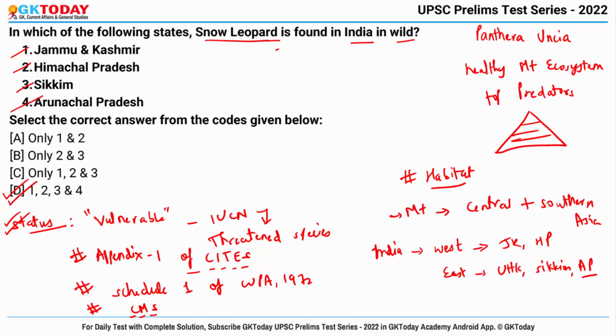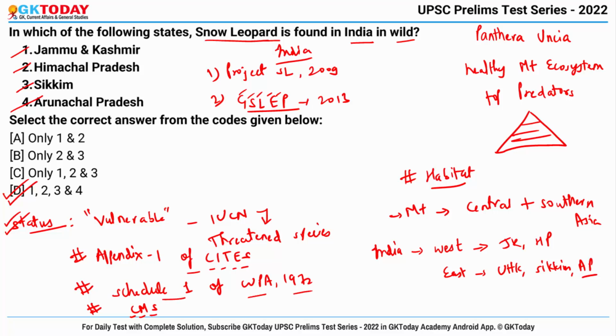Now talking about India particularly, what are the conservation steps India has taken to save the snow leopard. First of all, it has been conserving the snow leopard and its habitat through Project Snow Leopard that was launched in the year 2009 to promote an inclusive and participatory approach to conserve them, okay? Then secondly, India is also party to the GSLEP program since the year 2013. What is this? Global Snow Leopard Ecosystem Protection, okay? And here we have already seen that it is in Schedule 1 of the Wildlife Protection Act 1972, okay?